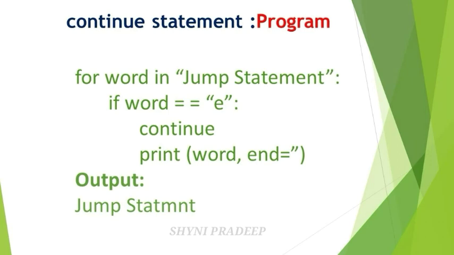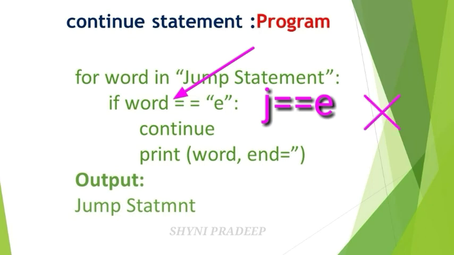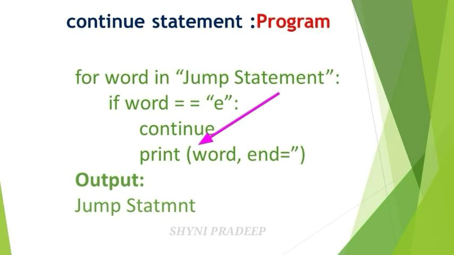So first check the for loop condition. Take the first letter J. Check the if condition. If var is equal to e, that means j is equal to e. No, this is not true. Then you have to skip the continue statement. See the print statement. Print var, end is equal to single quotes. Print var means what? You have to print the var j in the output screen.